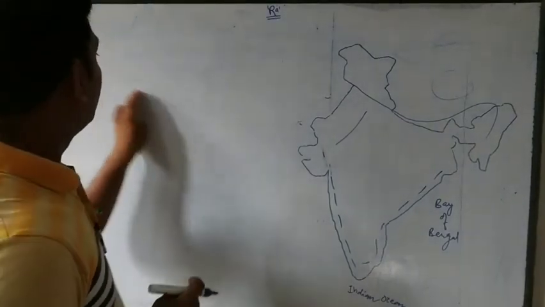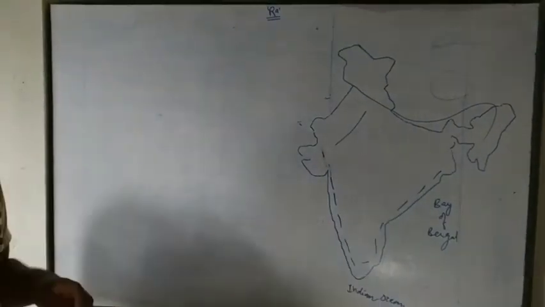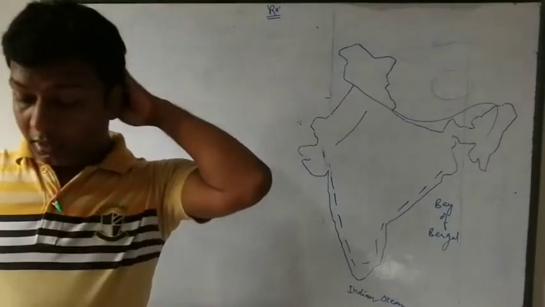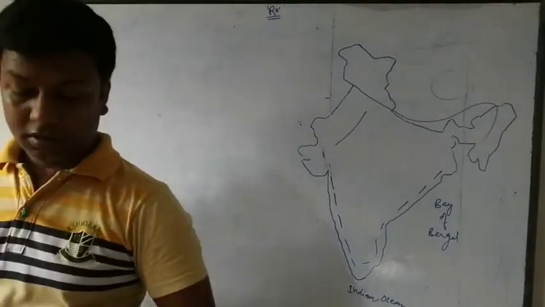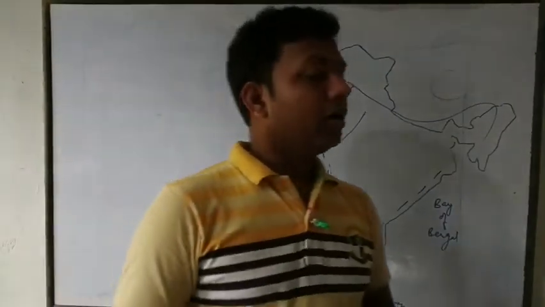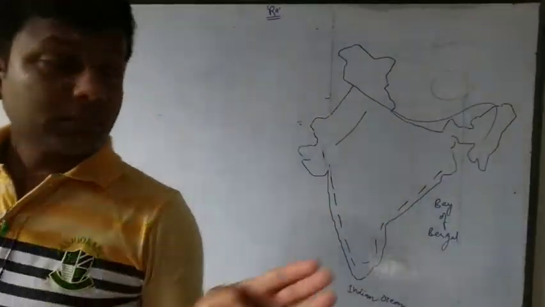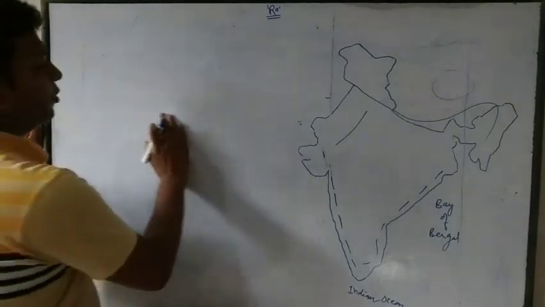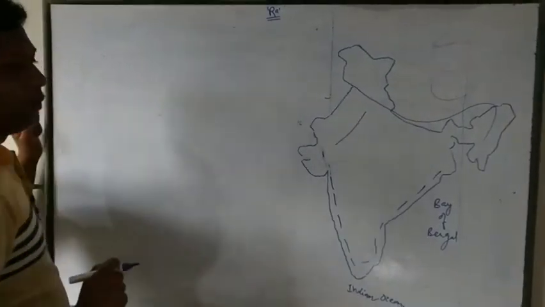Firstly, we go through the winter season, which comes in India in the months of December to February.